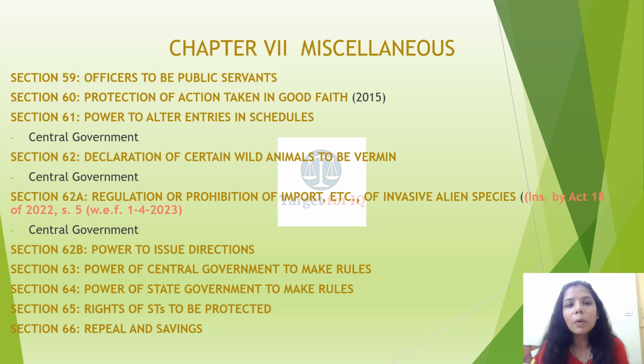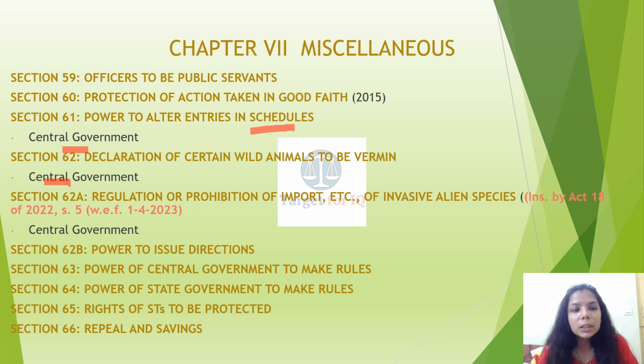Section 59, officers to be public servants. Section 60, protection of action taken in good faith. No person shall be prosecuted for any action which he has taken under this Act in good faith for bona fide purposes. Section 61, power to alter the entries in the schedules. For the amendment in the schedules, the central government has the power. Section 62, declaration of certain wild animals to be vermin, by the central government.